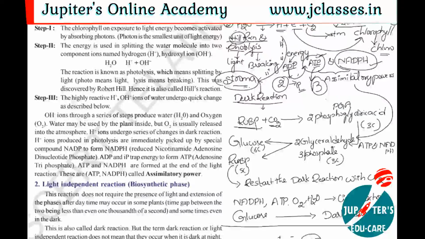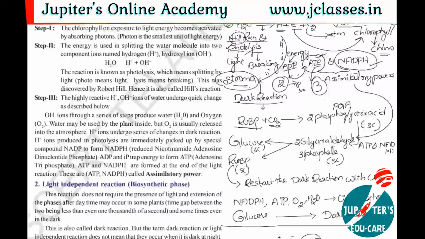This phosphoglyceric acid further converts into glyceraldehyde 3-phosphate. The conversion of PGA into glyceraldehyde 3-phosphate requires some energy. That energy is gained from the assimilatory powers, ATP and NADPH, which are formed in the light reaction, that is in grana. That assimilatory energy is used up by this PGA and turns into another product, glyceraldehyde 3-phosphate.